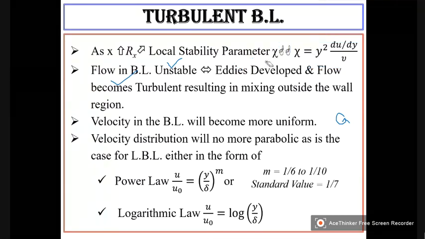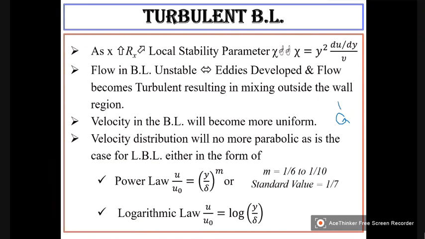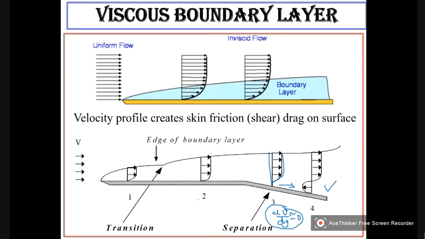As I told, they will be rotating, so there will be a lot of mixing. So when there is mixing, it is turbulence. So therefore, turbulence results in mixing outside the wall region. Outside the wall region means this region.